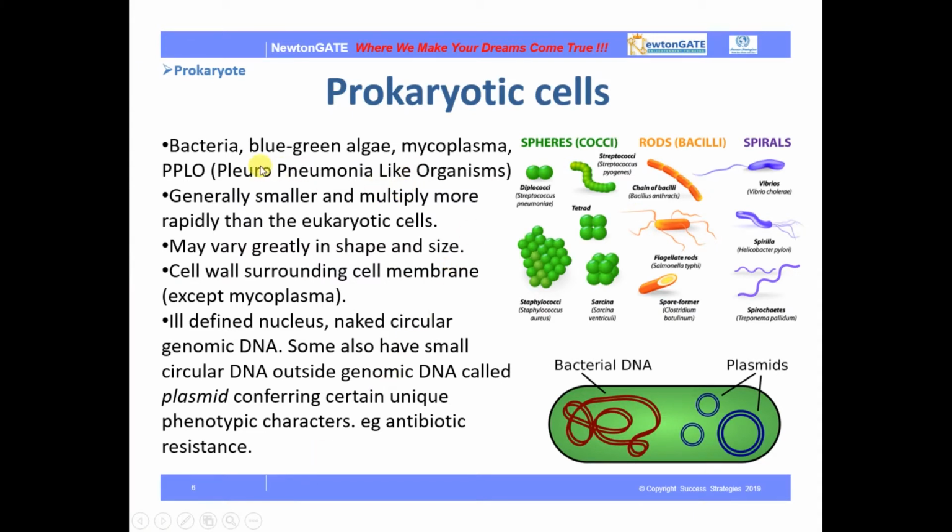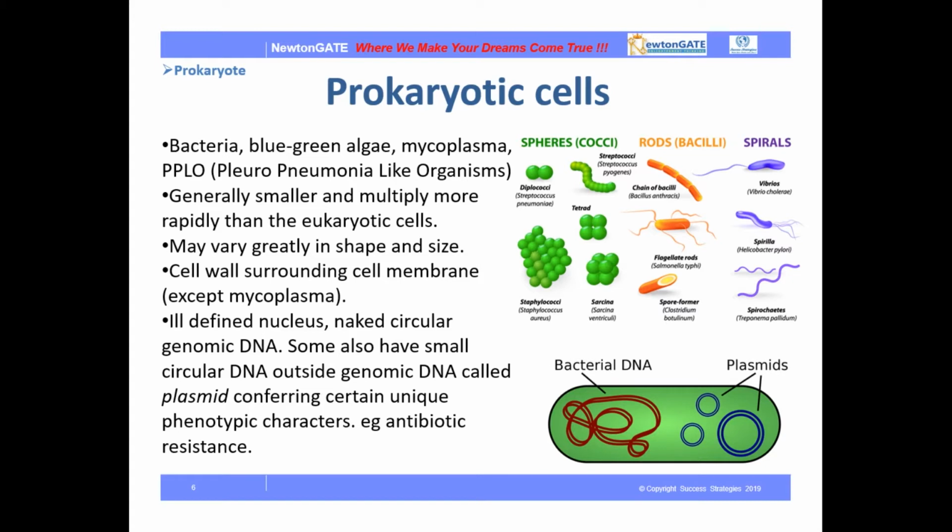Prokaryotic cells: bacteria, blue-green algae, mycoplasma. So these are all prokaryotic cells. Generally they are smaller and multiply more rapidly than the eukaryotic ones, and their sizes and shapes also vary. They have a cell wall surrounding the cell membrane. Only in mycoplasma can we see no cell wall surrounding the cell membrane.